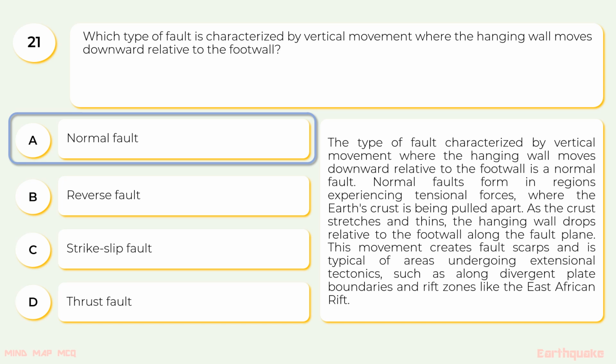is a normal fault. Normal faults form in regions experiencing tensional forces where the Earth's crust is being pulled apart. As the crust stretches and thins, the hanging wall drops relative to the footwall along the fault plane. This movement creates fault scarps and is typical of areas undergoing extensional tectonics, such as along divergent plate boundaries and rift zones like the East African Rift.